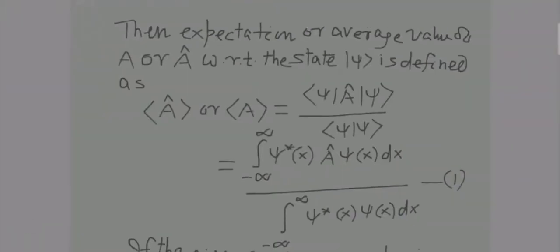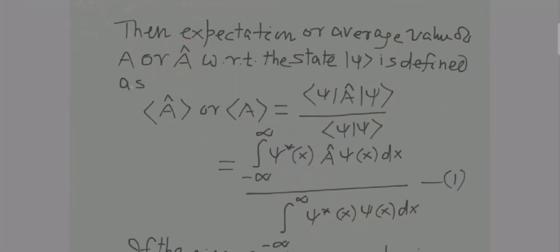So how will the expectation value be defined? The expectation value or average value of A or A hat. To be more precise it should be A hat, but quantum mechanics at UPSC level is elementary, not that high-fi.